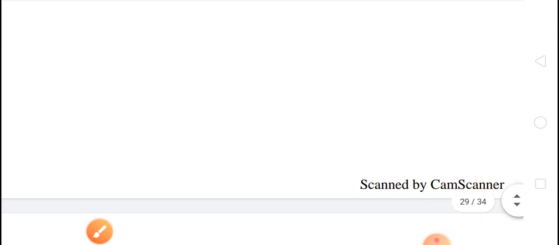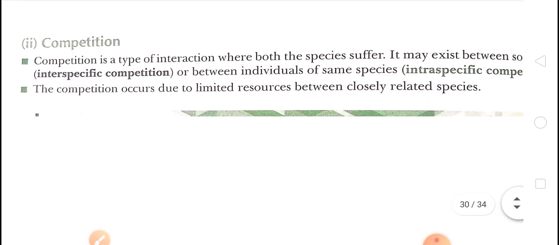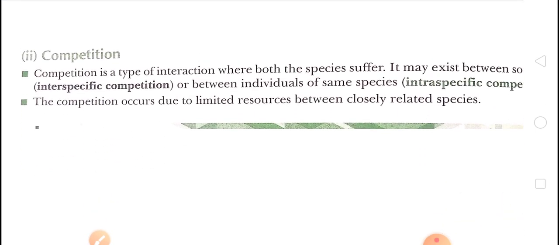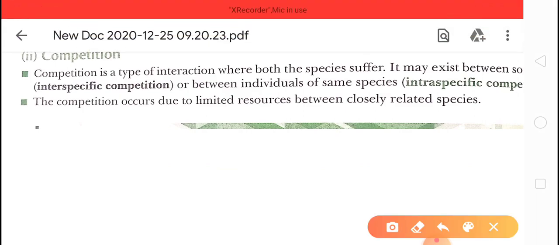Next is competition. In competition both species will be harmed. Both are harmed. See the definition. It is a type of interaction where both species suffer.